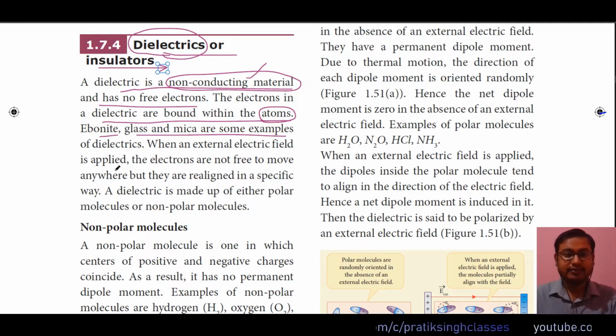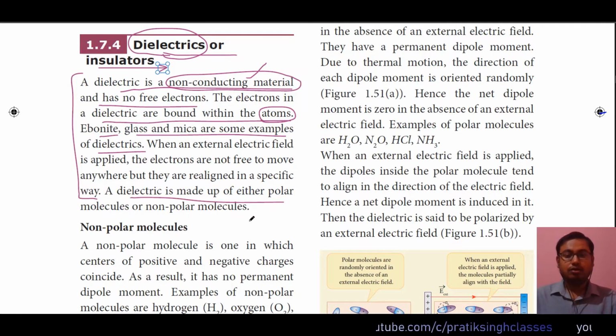When an external electric field is applied, the electrons are not free to move anywhere, but they are realigned in a specific way. That means if the dielectric material, as we have seen, ebonite, glass or mica, has no free electrons, it cannot conduct electricity, but when a very high external electric field is applied, the charges will realign in such a way that one side will have positive charge and one side will have negative charge, in a particular direction. A dielectric is made up of either polar molecules or non-polar molecules.